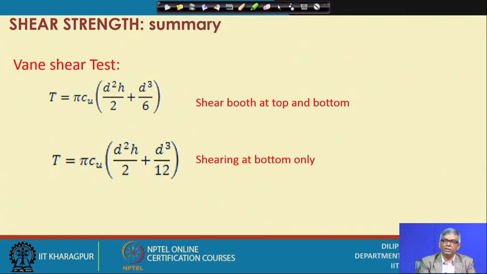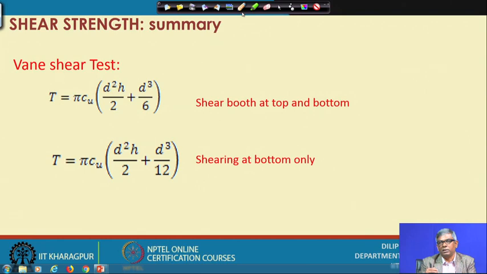And we have also mentioned that in some soft sensitive soil sampling is difficult, or sampling can be done, but during the sampling process its properties change significantly. For those soils, instead of doing sampling directly, an in situ test can be done, and one such in situ test is the vane shear test, whose details I have shown before.